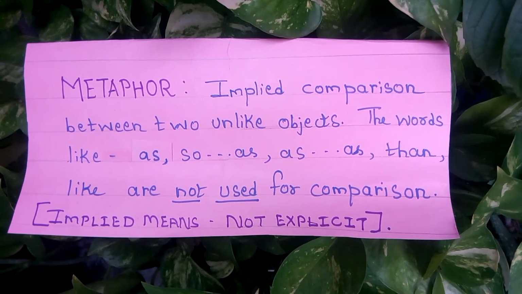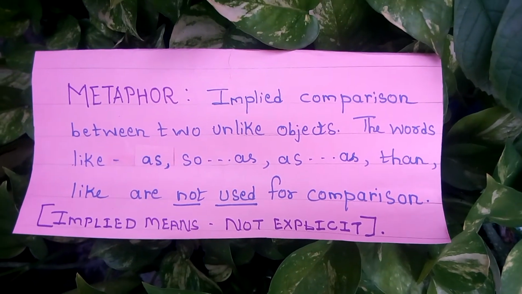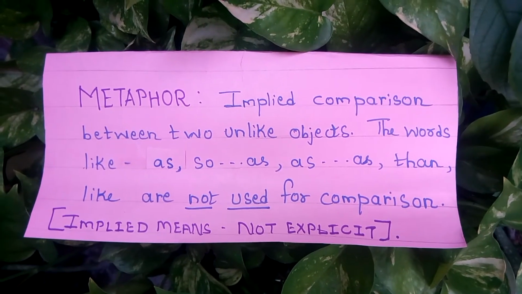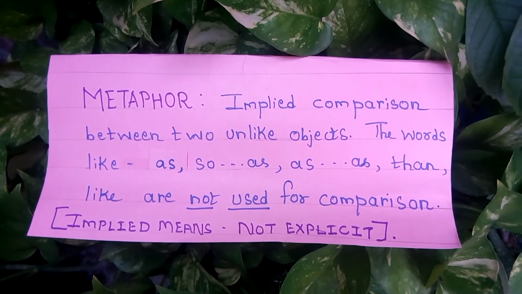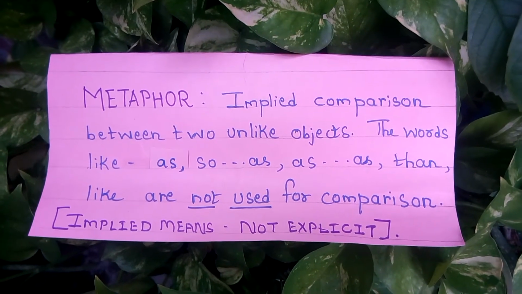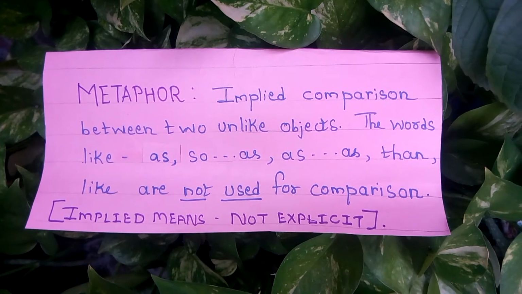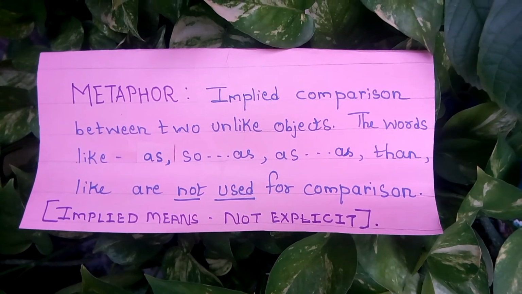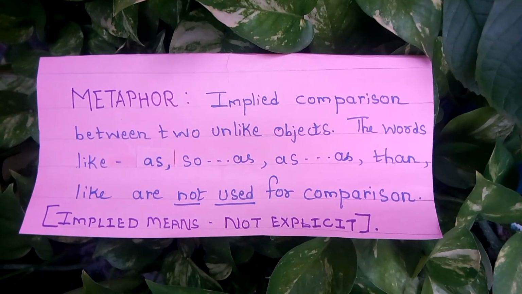Let's take another figure of speech, which is metaphor. It is an implied comparison between two unlike objects. Implied means not explicit. In simile, we can clearly identify comparison between two objects because the words like, so as are used.